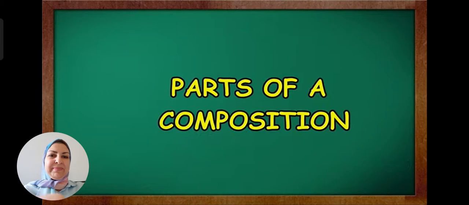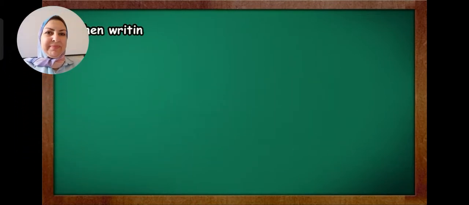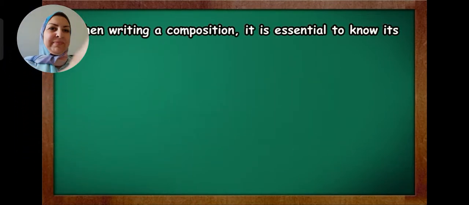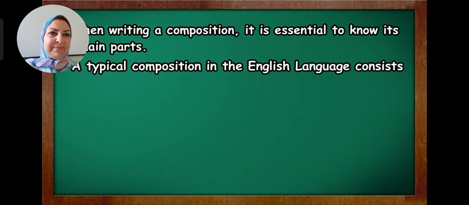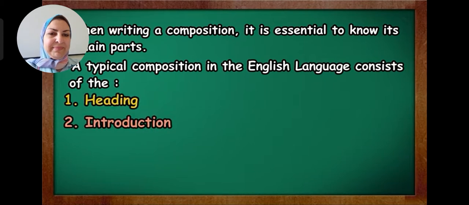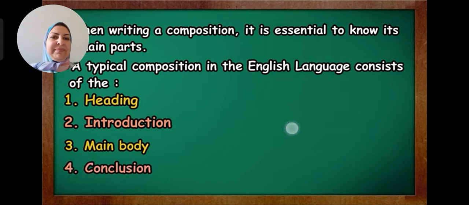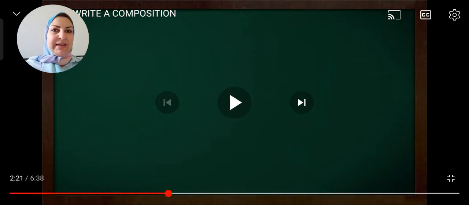Here we are with the parts of a composition. When writing a composition, it is essential to know its main parts. A typical composition in the English language consists of the heading, introduction, main body, and conclusion. So as I said, the composition must start with a heading or a title, an introduction, main body, and conclusion. Let's talk about them in detail.